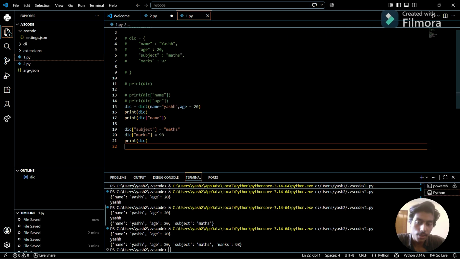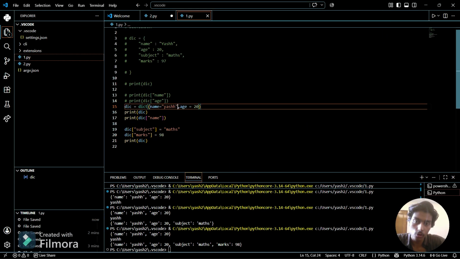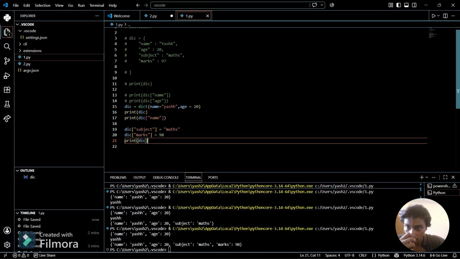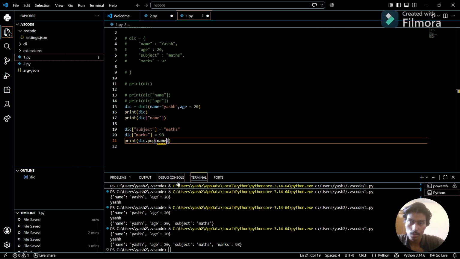So now how do we remove objects from the dictionary? For removing we use pop. If I want to remove a name from the dictionary, I can use pop here. So how do I use pop here? Like dict dot pop, and then I can use name, sorry, name in double quotes.